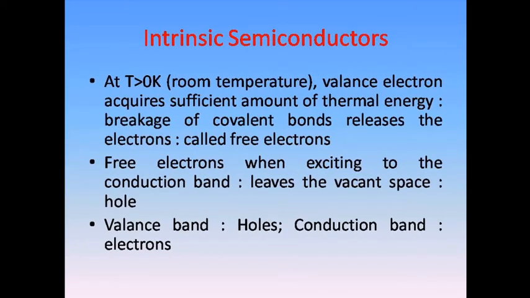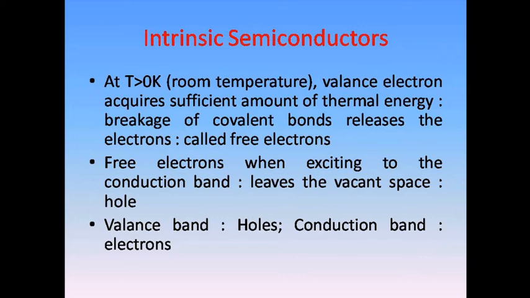Then what happens when T is greater than 0 Kelvin? We have been saying that at T equals 0 Kelvin, the electrons will be tightly bound and the semiconductor behaves as an insulator. But in the starting slide we said semiconductors have conductivity in between conductors and insulators.